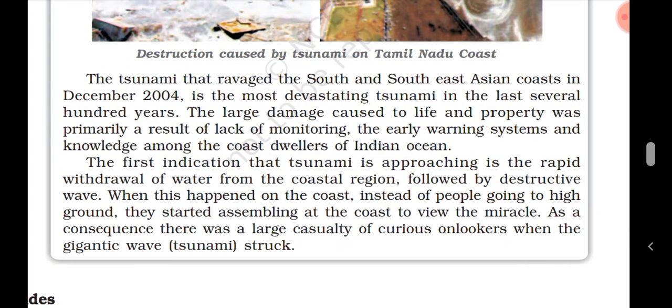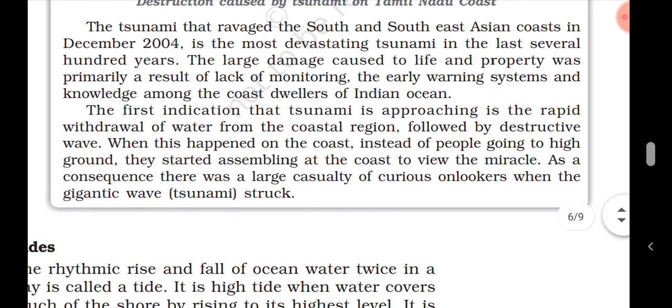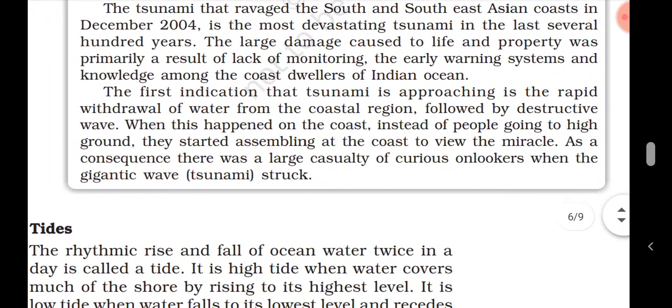So, we can predict tsunami before 3 hours, students, but in the Indian Ocean, it is not, the instruments were not present at that time. That's why the people were not able to predict it, and it caused a huge damage. The tsunami that ravaged the South and Southeast Asia coast in December 2004 is the most devastating tsunami in the last several hundred years. The large damage caused to life and property was primarily a result of lack of monitoring, the early warning system and knowledge among the coast dwellers of Indian Ocean.